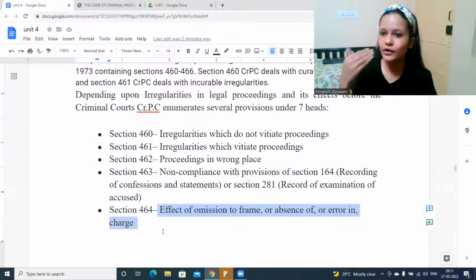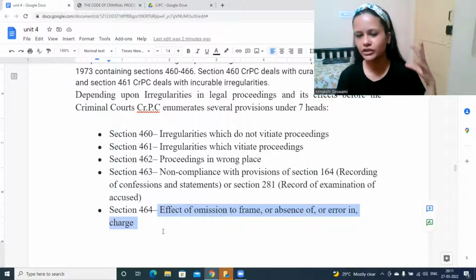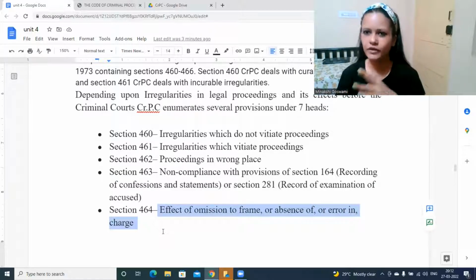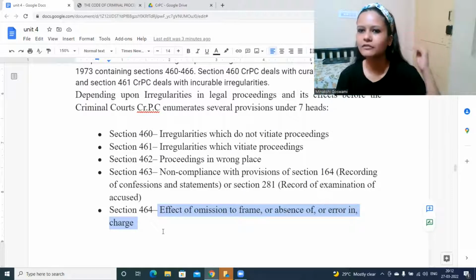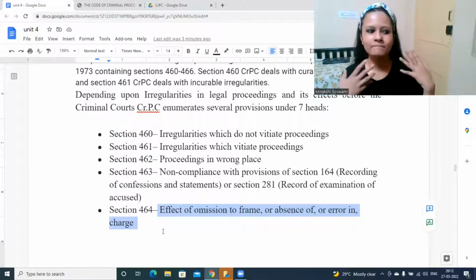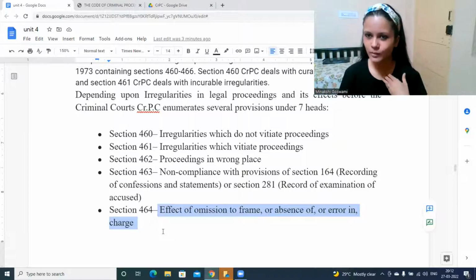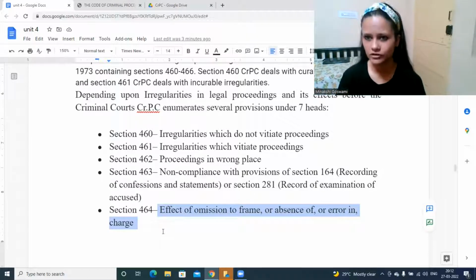Before the starting of a criminal case, charges will be framed, right? They would mention that under this section, this is the crime for which you are charged, that you are accused of committing this crime. It's very important that everything is written properly so that the accused person knows these are the charges against me, and if I want to defend myself, I need to defend myself against all these charges.